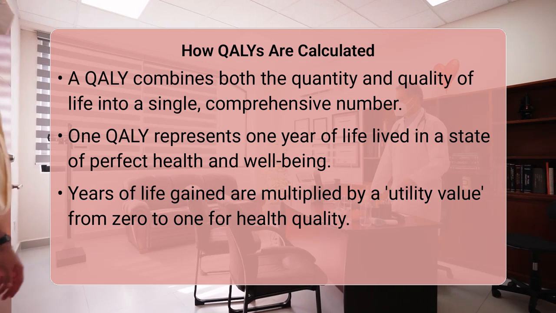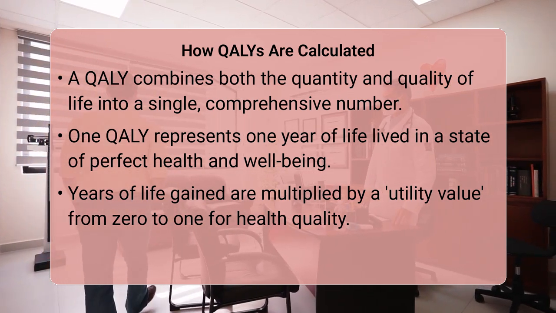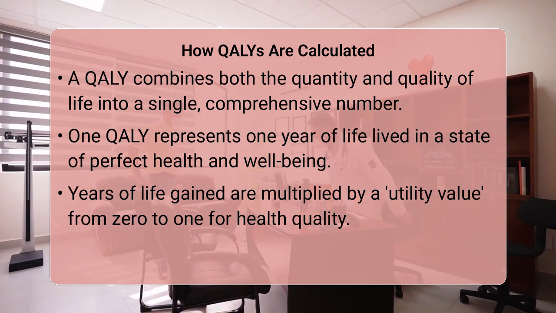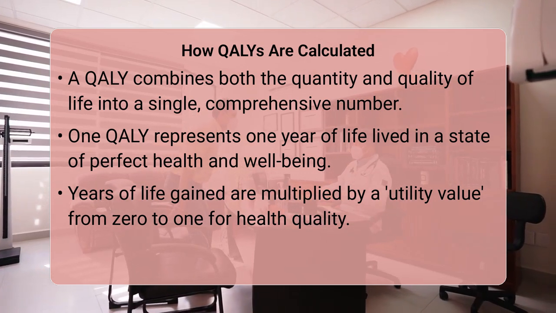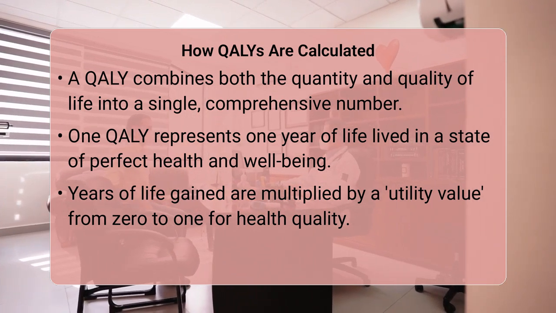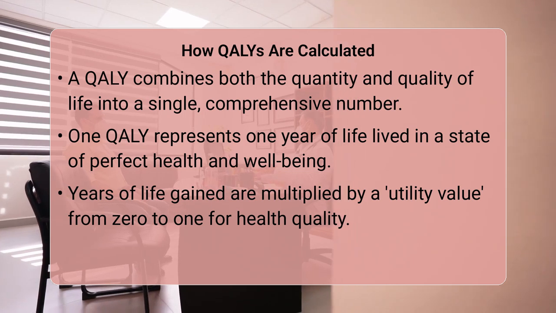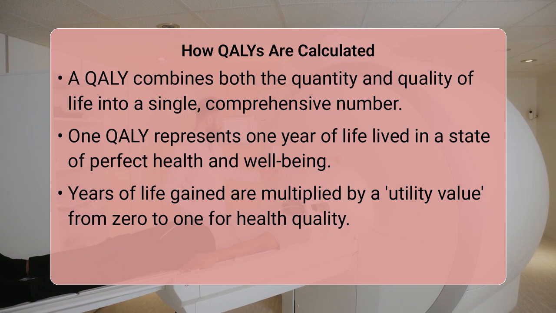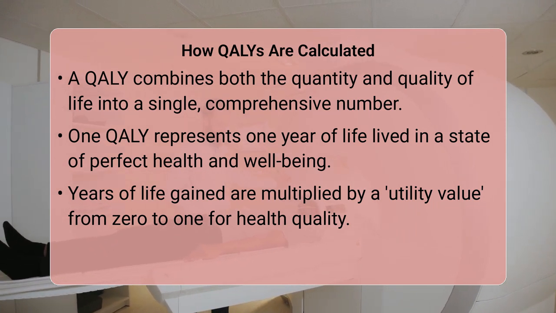To calculate a QALY, the number of years a treatment adds to a person's life is multiplied by a utility value that reflects the quality of those years. This utility value ranges from 0, representing a state equivalent to death, to 1, representing perfect health. So, living for 10 years with a health state valued at 0.5 quality of life would equate to 5 QALYs, providing a standardized way to compare very different health outcomes.